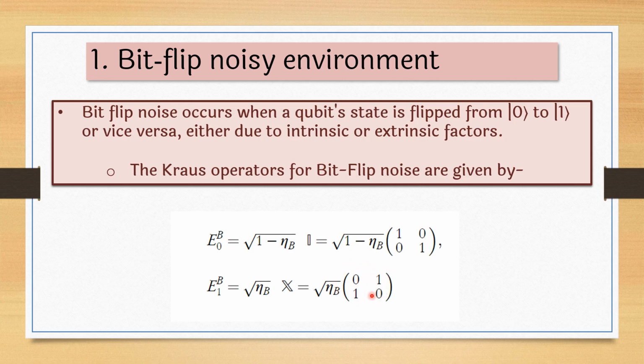So it will flip it. Basically what an X gate does is it flips 0 to 1 and 1 to 0. So as the noise keeps on increasing, this E1b will have more and more impact. When the noise becomes 1, meaning eta b equals 1, then the first matrix will become 0 because 1 minus 1 is 0, and the identity matrix will vanish, and only this will remain. It will completely change the bits of the quantum system: ket 1 will become ket 0, and ket 0 will become ket 1. Okay, next.